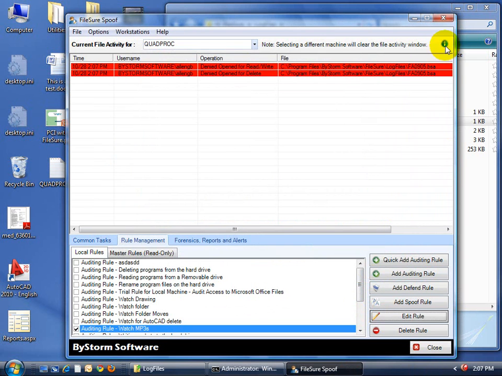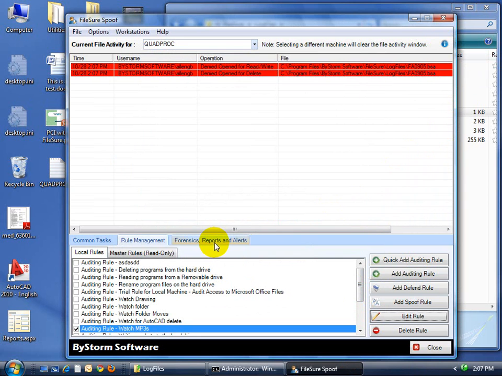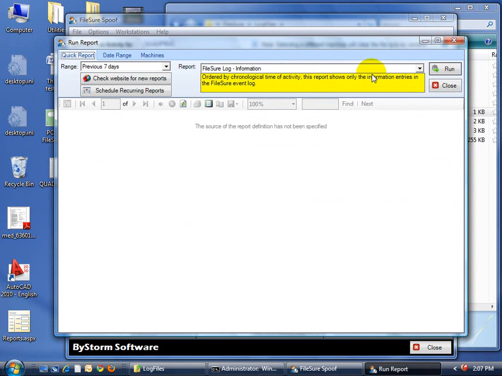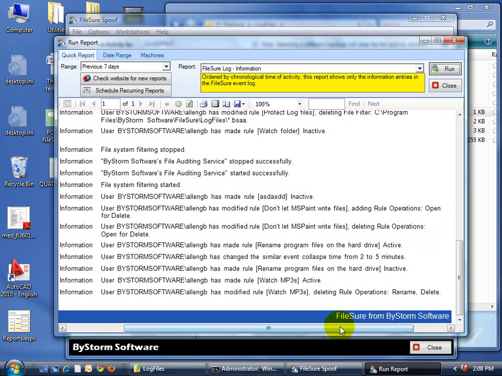And let's wait a few seconds. This is 41 seconds, 44 seconds. There, it just went through a consolidation pass. So now if we were to run a report to say what rule changes have happened, and it is now 2:07. At 2:07, you see that I made that rule inactive, and I made that rule active, and then I deleted these operations.